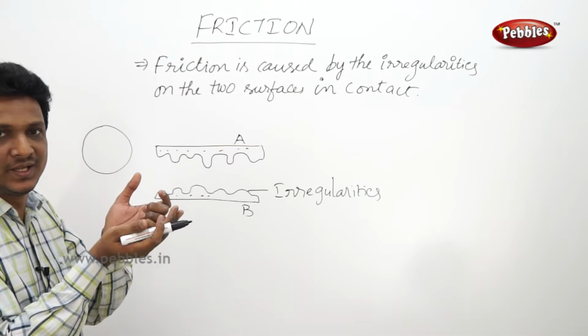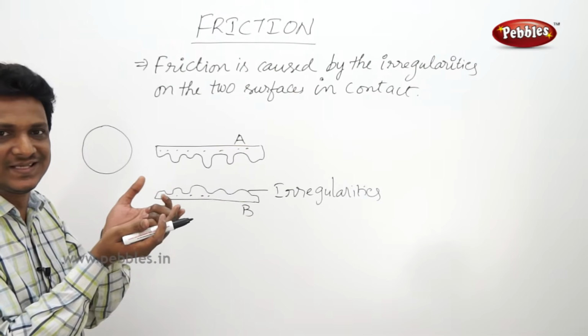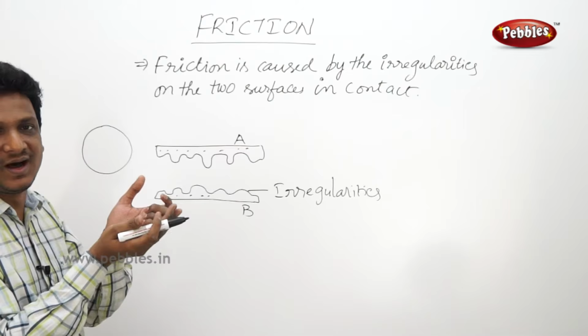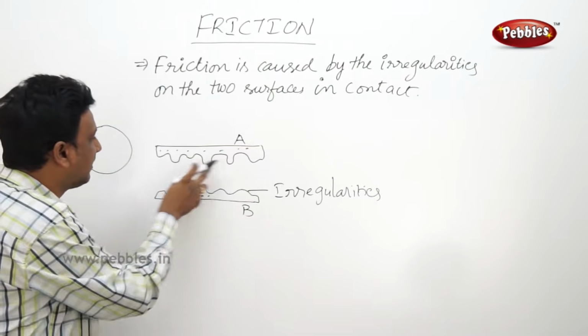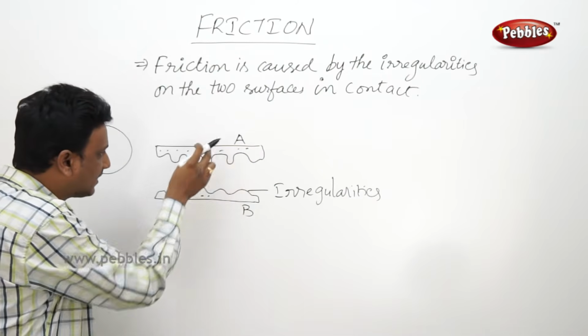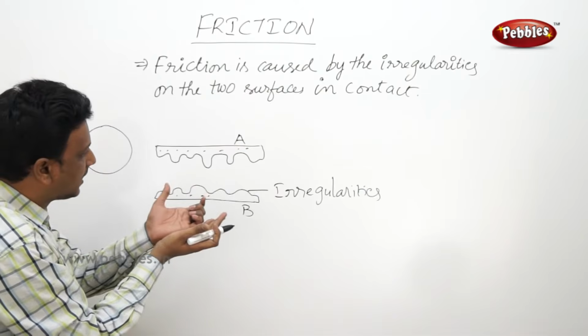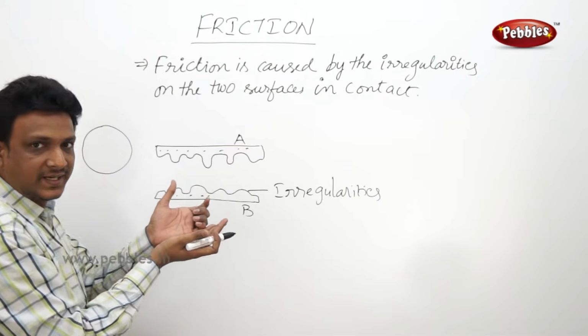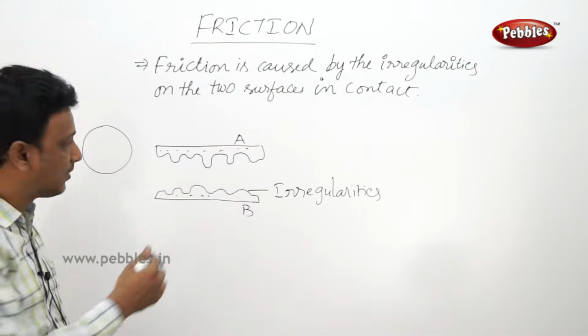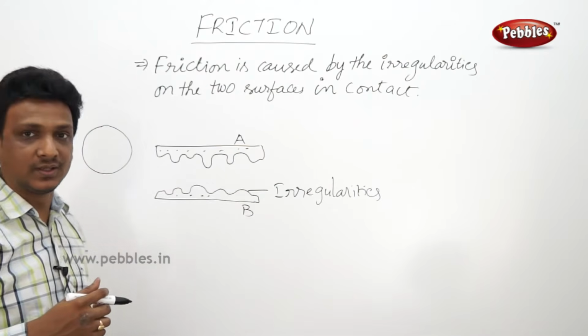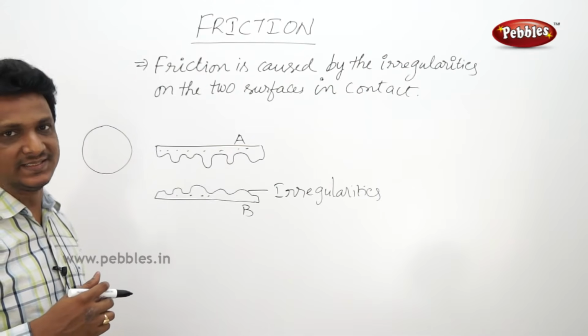This interlocking makes the motion rigid, makes the movement hard. If these irregularities are not there, and one is placed on the other, they can slide easily. But because of these irregularities, they cannot slide easily.